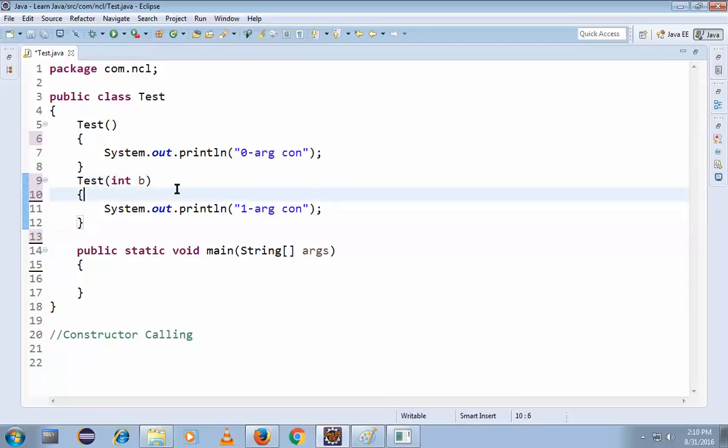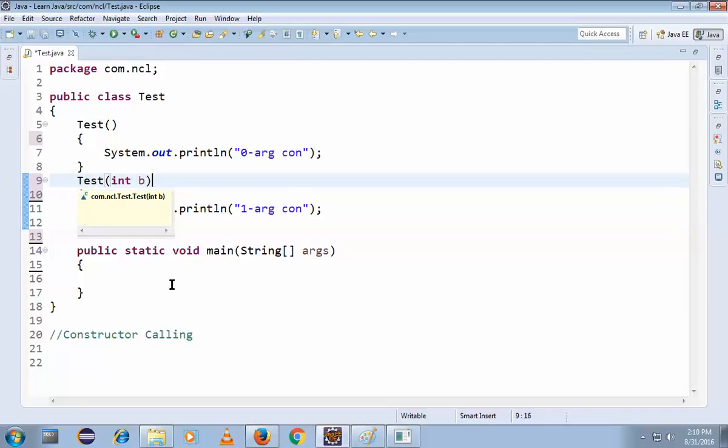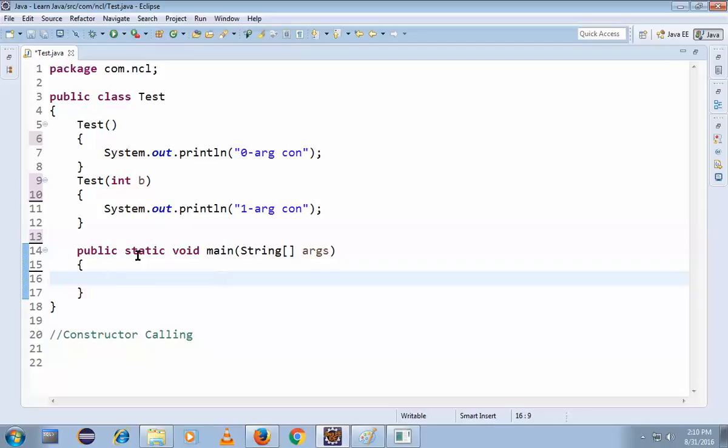So I think you understand what I'm saying. I have written one empty constructor here, and I have passed one argument or some parameters here, right? You might be thinking why this is happening. You can simply understand it like this: if there are two same constructors, when I compile the program, the compiler will not know which zero argument constructor to call first, so it would be confusing. If I have two different types, it will call each individually, right? So I was talking about calling the constructors. How to call a constructor?